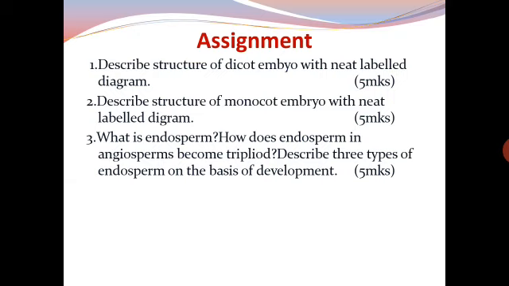In the next class we will complete the chapter. We are going to start with seeds, fruits, and finally we will end with apomixis and polyembryony. That will end the chapter. For today we have completed up till this.